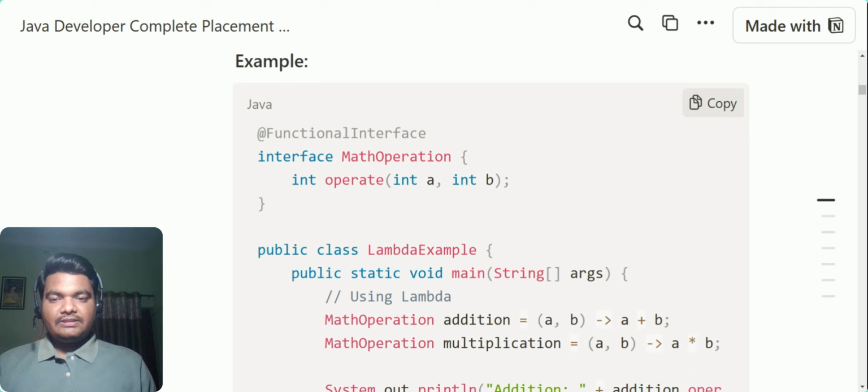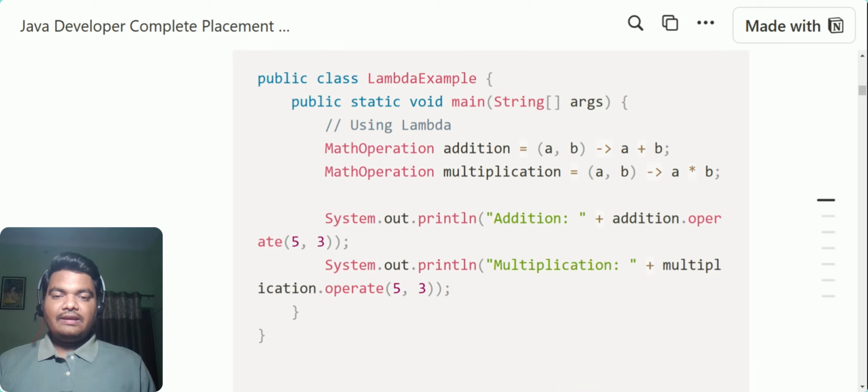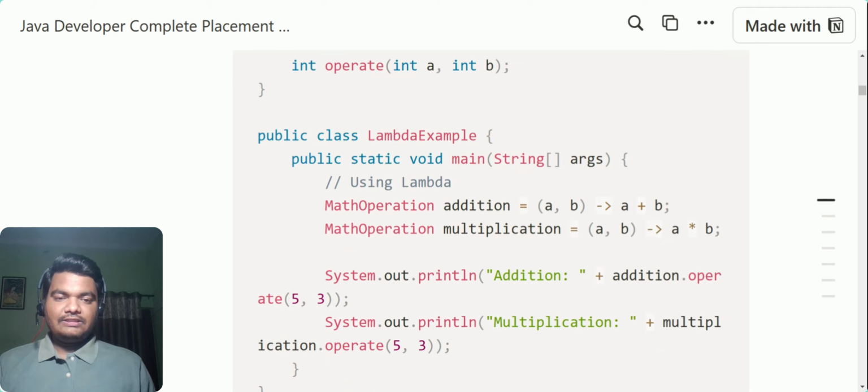Now for better understanding, we are using the FunctionalInterface annotation, which enforces the behavior of a functional interface, right? Then in a simple class, we create a reference to the interface MathOperation, as you can see here. Then we add two values by passing them this way.